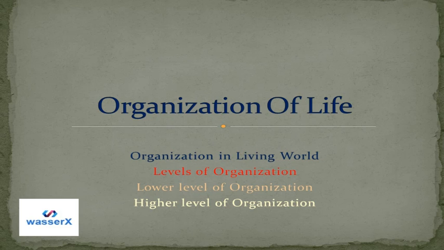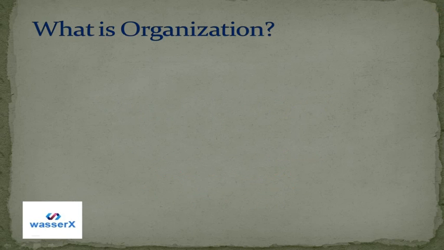Okay, so let's start. First, let's try to understand what organization is. Before we study the organization in organisms, we first must know what organization is. In simple words, organization means to organize something. Here we organize something, we try to sort out things in a particular way.